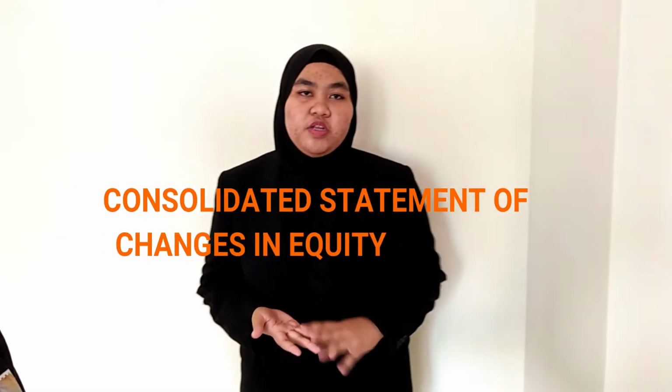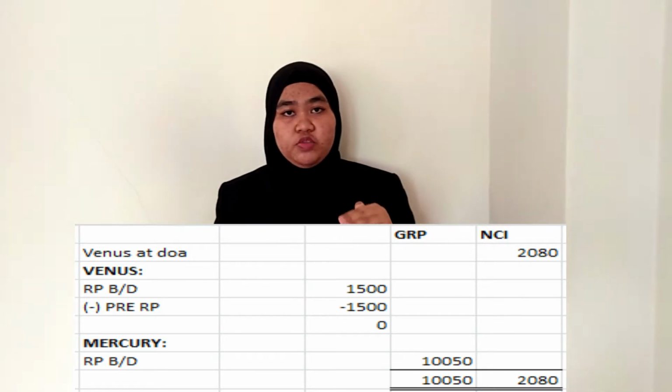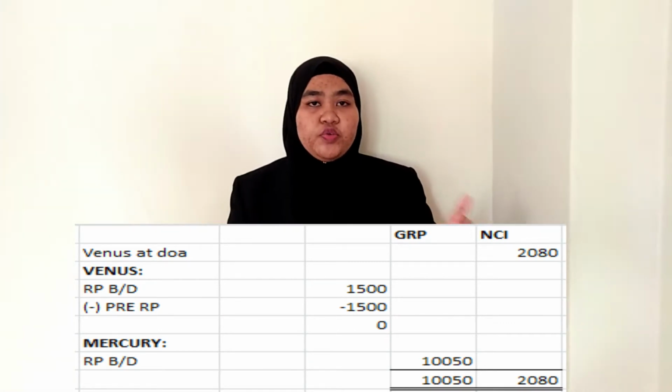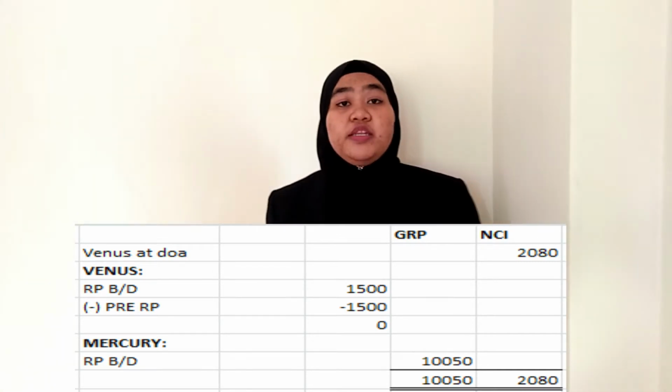Okay, next we're going to present the consolidated statement of changes in equity. Before we prepare the statement, we have to prepare the working first in order to find the balance BD for the GRP and NCI. First, for the GRP, we have to minus the retained profit BD to the pre-acquisition retained profit, but we only have to prepare the balance since the Mercury acquisition is in the current year.